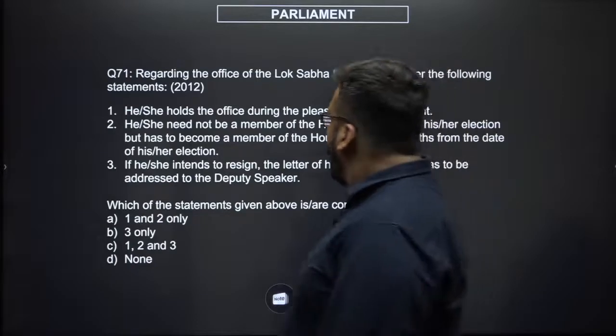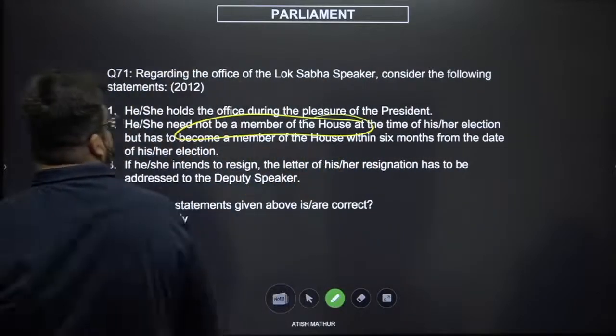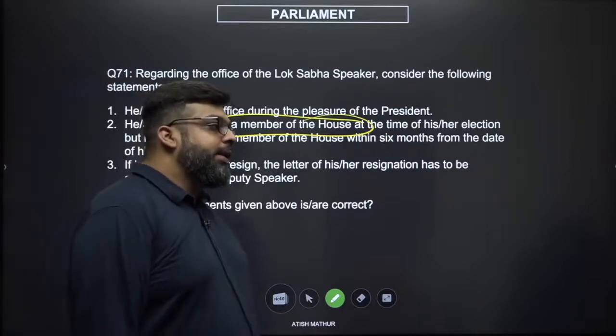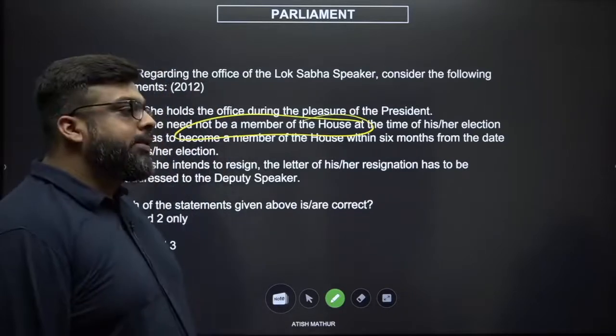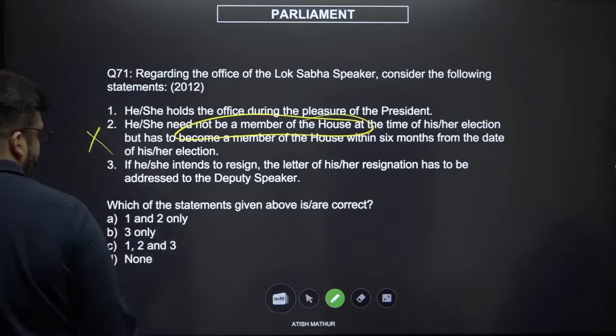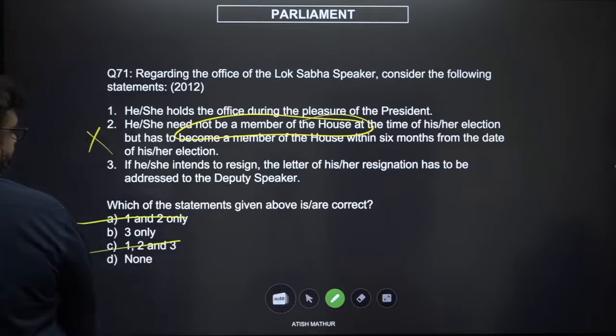If you're not a member of the house, then you have no business being in the house. If you're not in the house, then the house cannot elect you as a speaker. The second option is definitely wrong, so anything which has second is out.